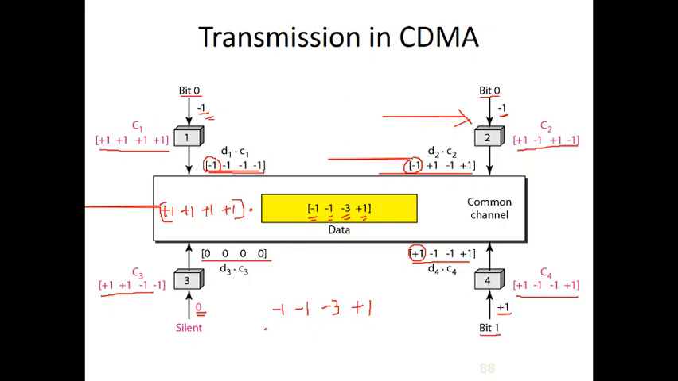Now we have to add all these 4. So minus 1 plus 1 cancels, minus 3 minus 1 is minus 4. This is what will be received, but before that, the device has to divide by the number of devices. Whenever we divide by the number of devices, we get minus 1. Minus 1, when we convert it into data, is nothing but 0. So that is what was sent from device 1 to device 2.